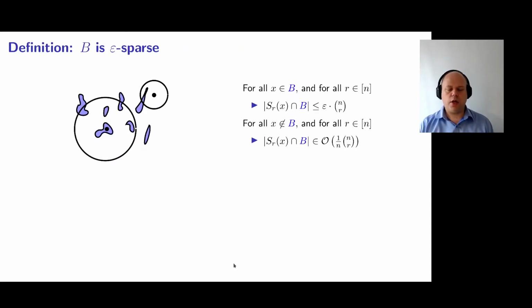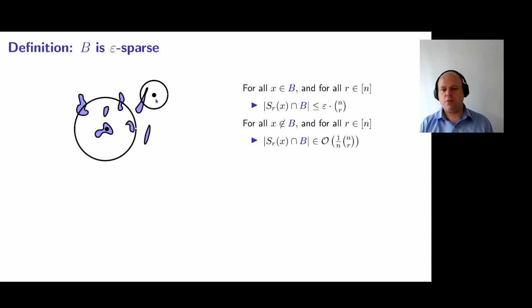Let's look at the definition of an epsilon-sparse set B. In this illustration, these blue regions correspond to the set B. We say that B is epsilon sparse if for all x in B and for any radius r, the fraction of elements in the Hamming sphere at radius r around x that fall within B should be at most epsilon.